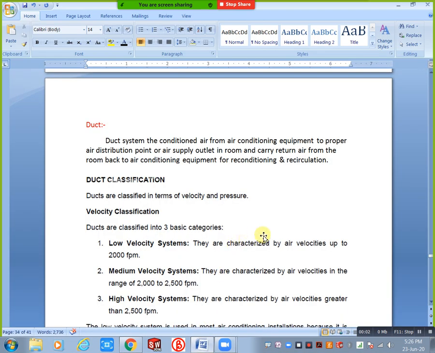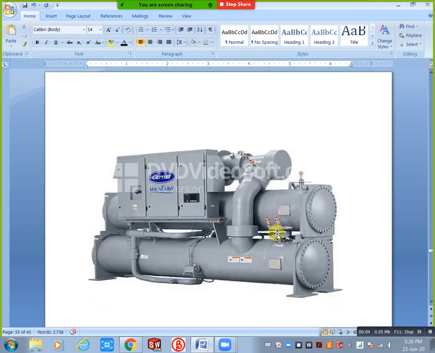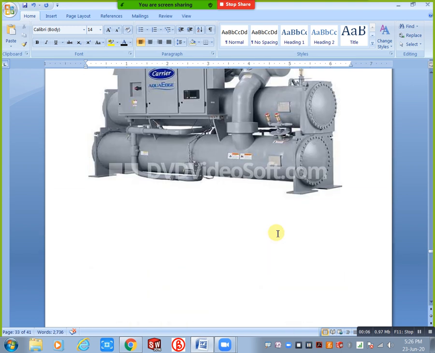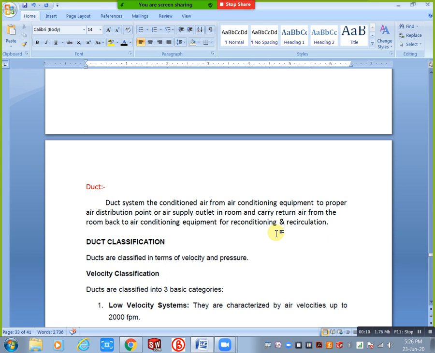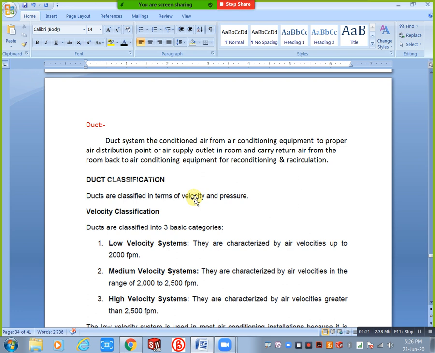Okay. You can see last class we discussed up to chillers, right? Now we have a basic idea about duct systems and which type of machines we are using. Next we need to know about duct. First of all, what is a duct and what are the classifications of a duct? We need to discuss all this.